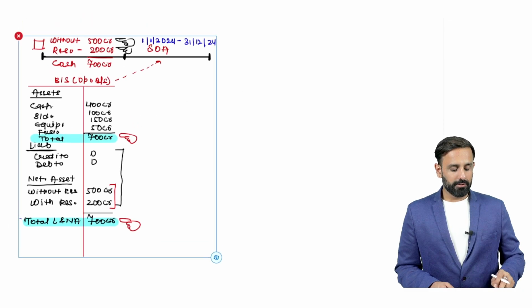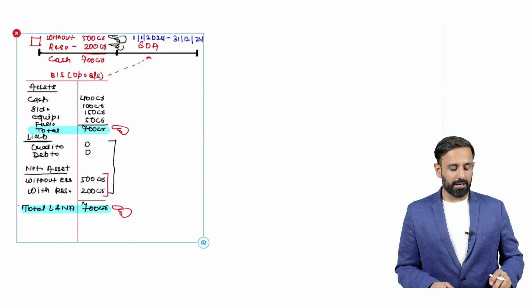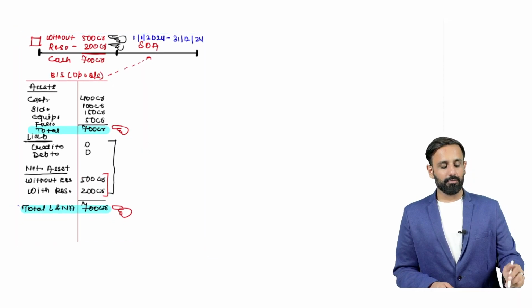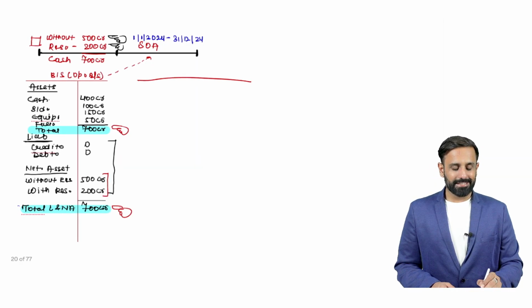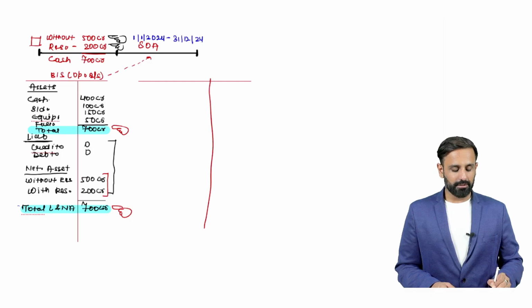Yeah, so I've copied this data. Now I will prepare the second balance sheet.